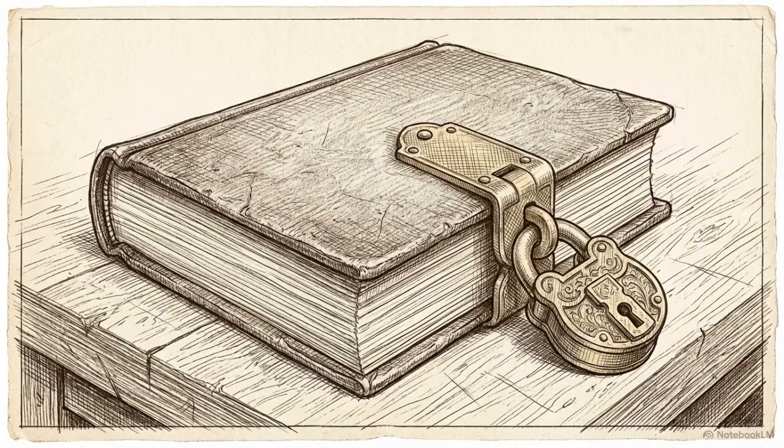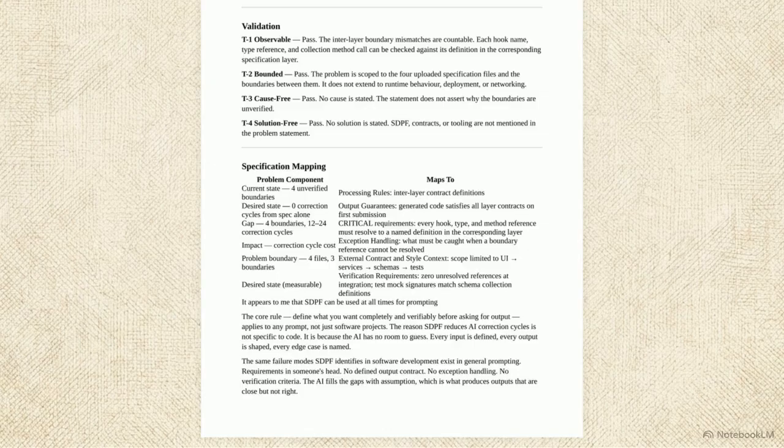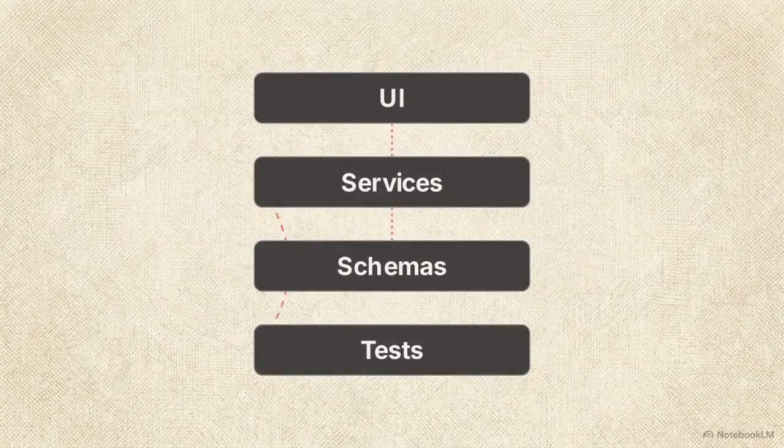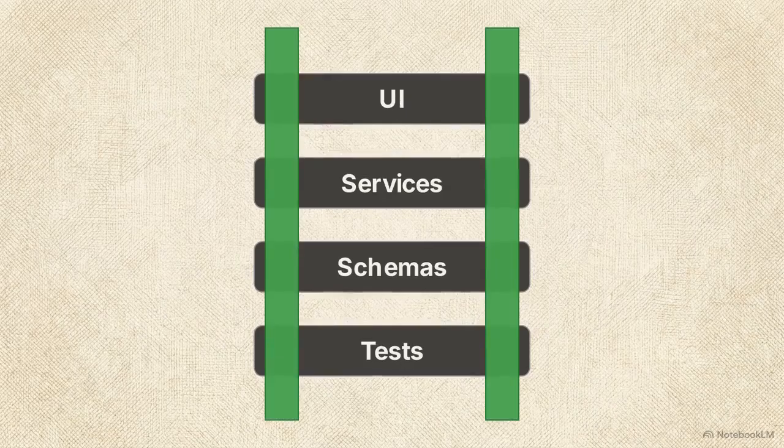The Software Development Prompting Framework, or SDPF, mandates a complete definition of the system before any code is generated. Phase 0 of the framework enforces a target of 0 unverified boundaries. Every hook, type, and method reference must resolve to a named definition in a corresponding layer. This locks the contract. Every UI hook resolves to a specific service, and every service references a defined schema. The red dashed lines of guesswork are replaced by structural columns.